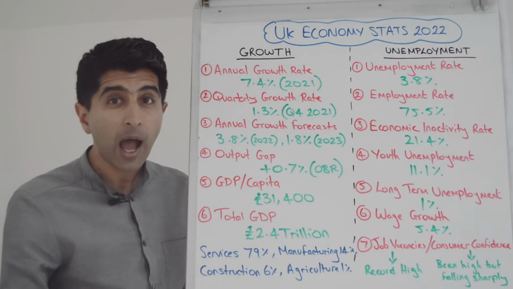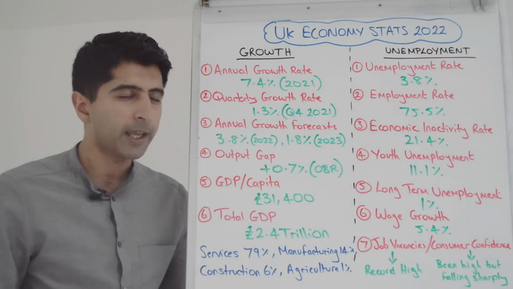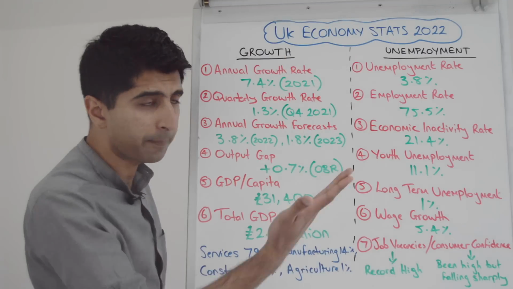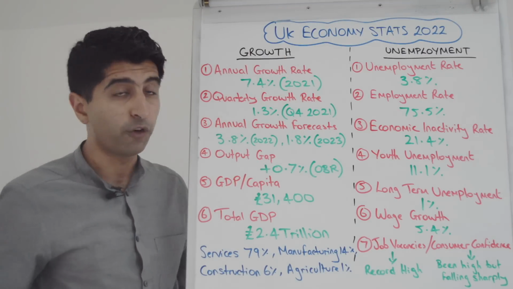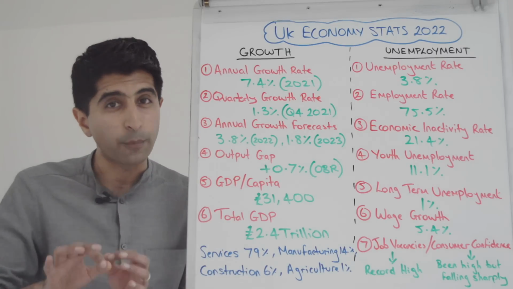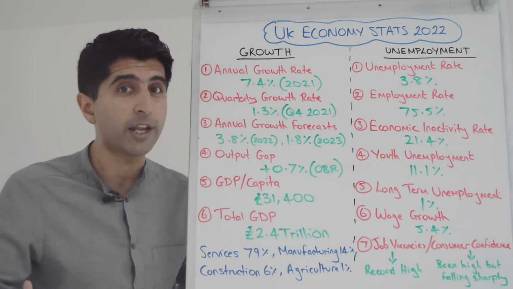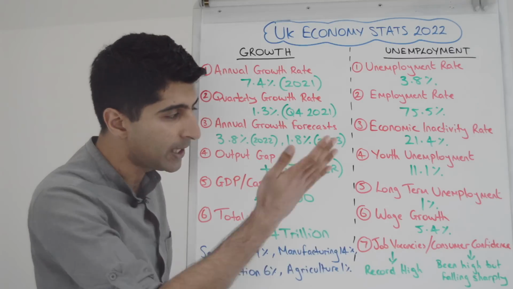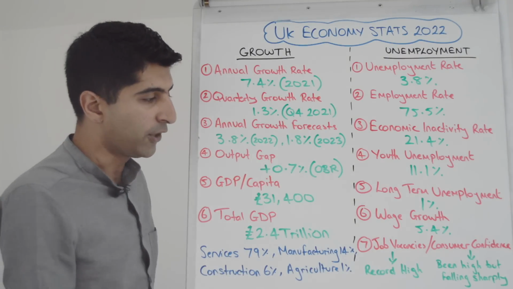Wage growth is quite high in the UK, a very tight labour market, and low unemployment is helping to drive that figure up at 5.4%. In truth, it's been quite high for a year or so, but inflation in the UK right now is 7%. So we can see that real wage growth is actually negative, not keeping up with the cost of living in the UK at the moment.